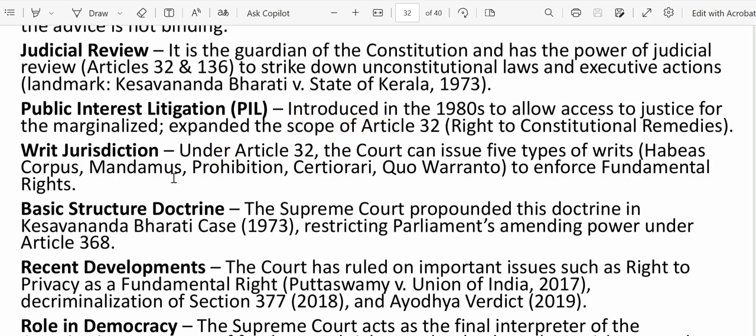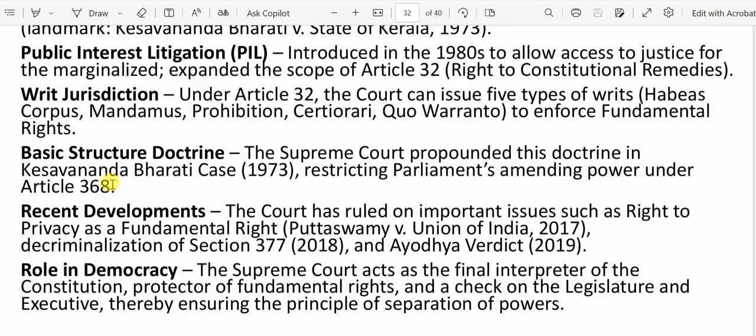So it has writ jurisdiction. As per Article 32, the court can issue five types of writs. This is very important for any government jobs. They are habeas corpus, mandamus, prohibition, certiorari, and quo warranto. All of these are basically to enforce fundamental rights. If anything is getting violated, the aggrieved person can reach the Supreme Court directly, or the High Court also, and under Article 32 the Supreme Court can issue these kinds of writs.